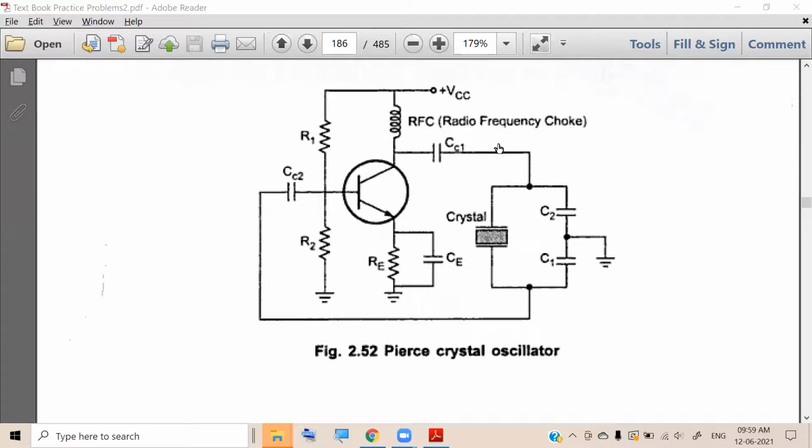Now, internally at high frequency, how many capacitances does the transistor have? Internally, a transistor has how many capacitances? The high frequency model of the transistor we have discussed.